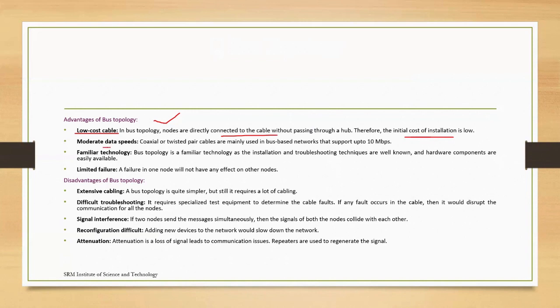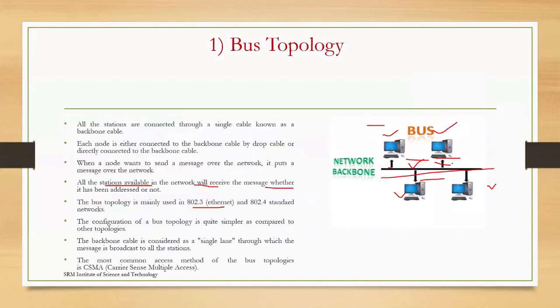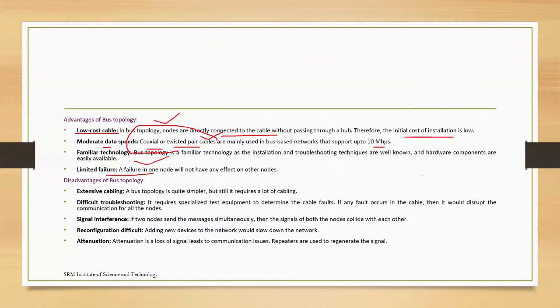And data speed. Here we are using coaxial or twisted cables. These are the types of cables mainly used in bus topology, which support only 10 Mbps, moderate speed only. This is a familiar technology everyone wishes to use in organizations, and it has limited failure. Since we are connecting all the nodes in an easy way using a single net, the failures will also be very few. And what are the disadvantages?